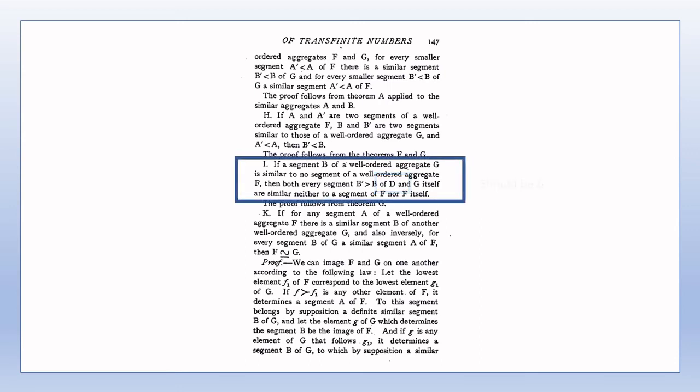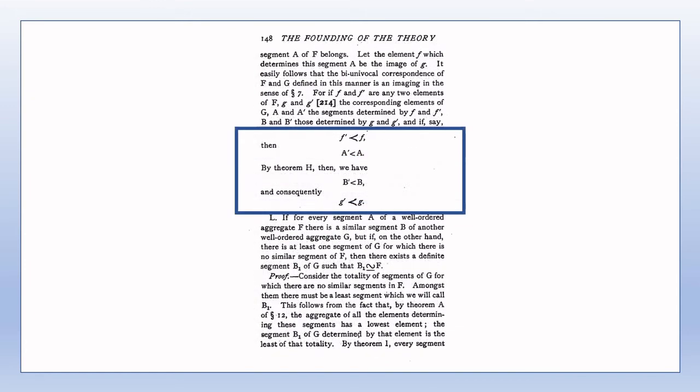Theorem I does not rule out the possibility that B itself is similar to F. It simply says that any segment of G which is greater than B, or G itself, is not similar to F. On page 148, if F primed is lower in rank than F, then A primed is less than A, follows by the definition of less than, as applied to segments of well-ordered aggregates on page 143, and similarly for B primed less than B.